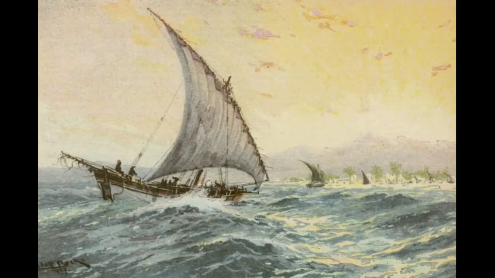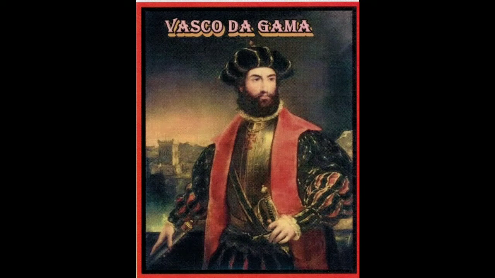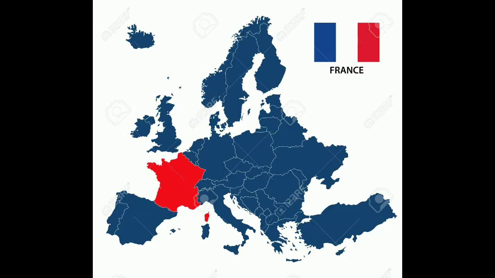By this time, the first English ships had sailed down the west coast of Africa, round the Cape of Good Hope, and crossed the Indian Ocean. The Portuguese had already established their power on the west coast, mainly in Goa. The Portuguese traveler Vasco da Gama discovered the sea route to India for the first time in 1498. He reached Kerala. By the early 17th century, the Dutch, also called Holland, too were exploring the possibilities of trade in the Indian Ocean. After the Portuguese, the French traders arrived in India.